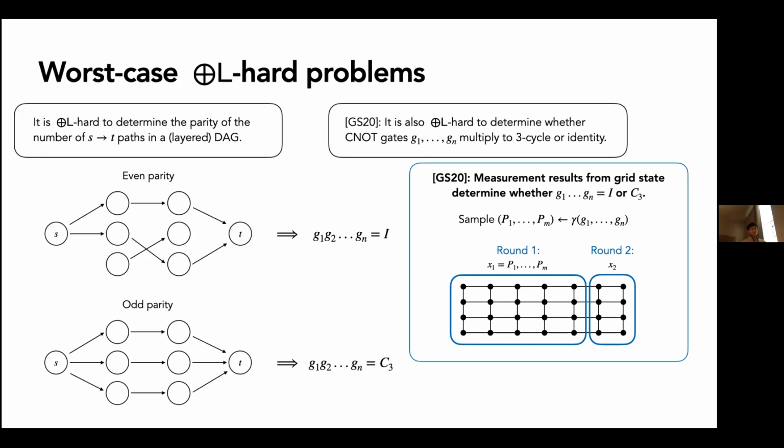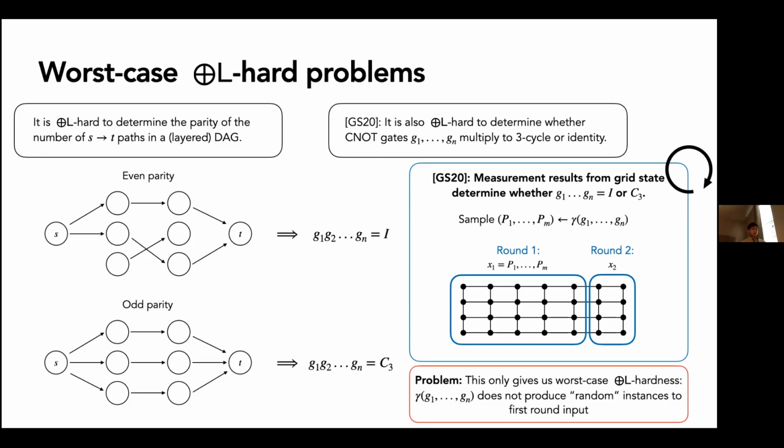And you can think about how this solves a parity-L-hard problem in the following way. These random Paulis P1 to Pm are somehow encoding whether the original G1 to Gn multiply to the identity or 3-cycle. Okay, so if you perform measurement-based quantum computation on the left half of the qubits, we know that on the right half of the qubits, we have some state that also encodes some information about whether it's the identity or the 3-cycle. So if you repeat these measurements several times, you can actually learn whether it's the identity or 3-cycle.